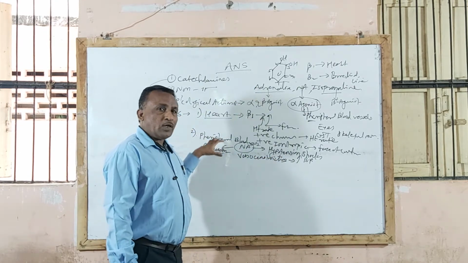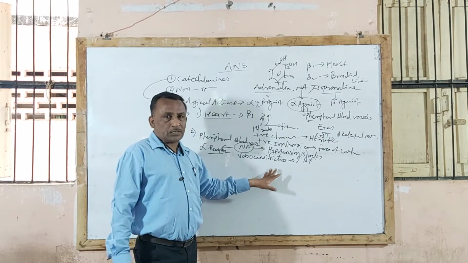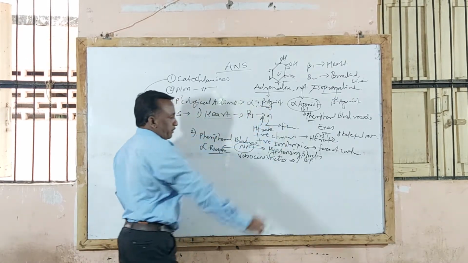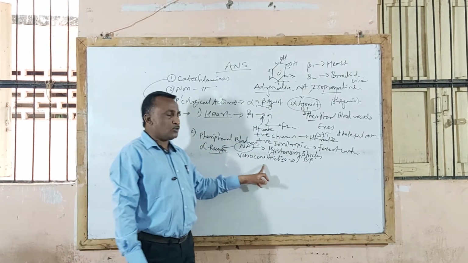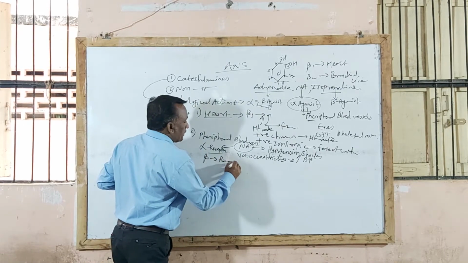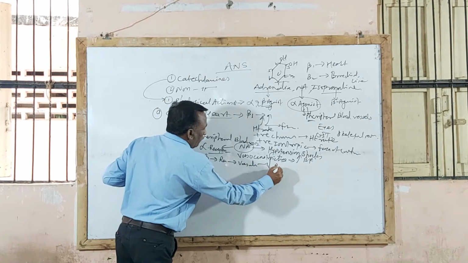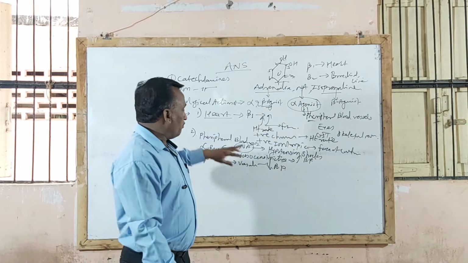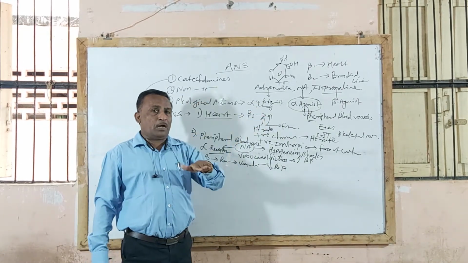Similarly, adrenaline also acts on alpha receptor, and by acting on alpha receptor it produces vasoconstriction. Simultaneously, adrenaline also acts on beta receptor. So by acting on alpha receptor it causes vasoconstriction, while by acting on beta receptor it causes a vasodilation effect, and due to vasodilation the net effect is lowering of blood pressure. Means when adrenaline is given, because of action on both alpha and beta receptors, there is a decrease in blood pressure,